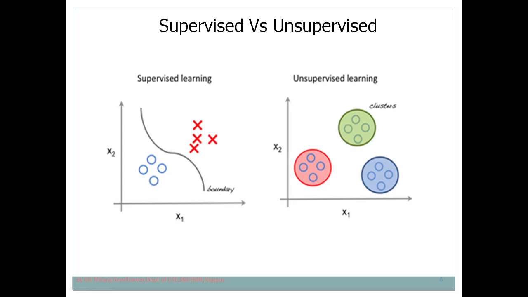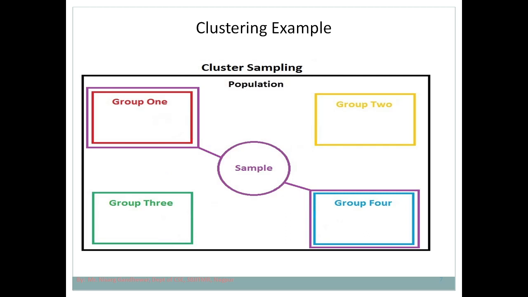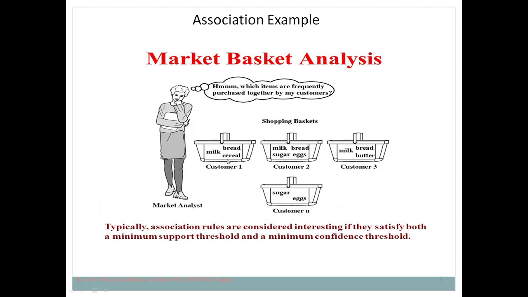In unsupervised learning, we have to form clusters. This is what clustering is, which we have discussed. Group 1, group 2, group 3, group 4: a group of people sitting in the room can be classified into 4 groups or 3 groups based on the criteria decided by the person. Then about association, I just discussed market basket analysis. The person who is purchasing milk is also going to purchase bread. Another customer purchasing milk may also purchase bread, sugar, and eggs. That pattern is going to vary from person to person. The thing is that you need to identify the relationship between the different variables that exist.